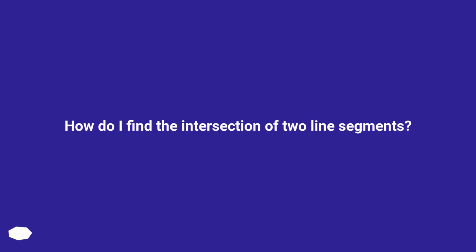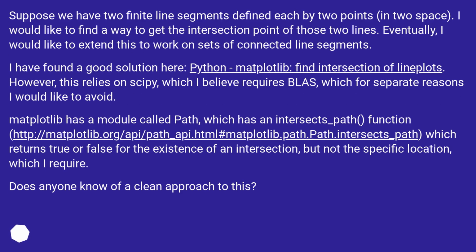How do I find the intersection of two line segments? Suppose we have two finite line segments defined each by 2 points, in 2 space. I would like to find a way to get the intersection point of those two lines. Eventually, I would like to extend this to work on sets of connected line segments.